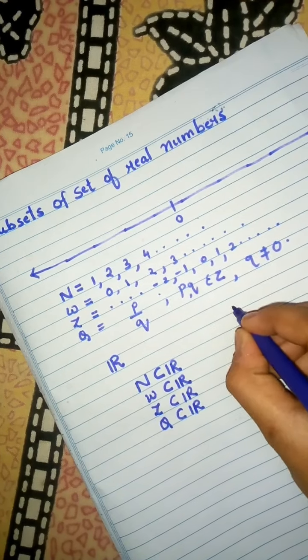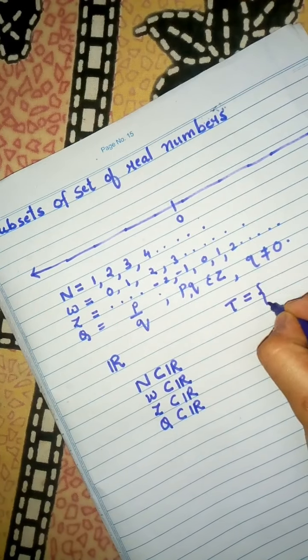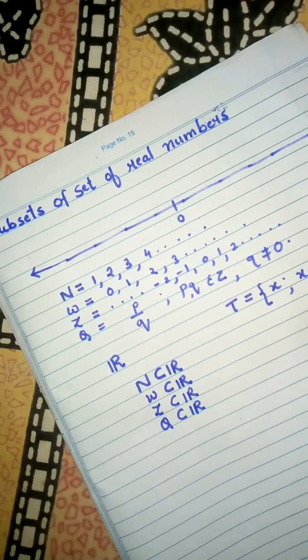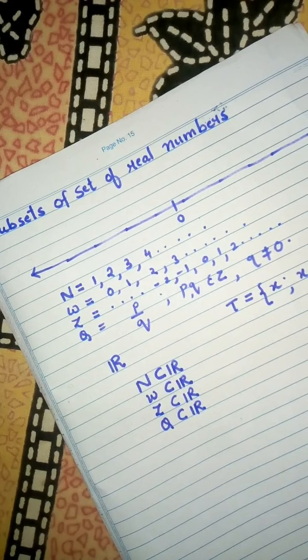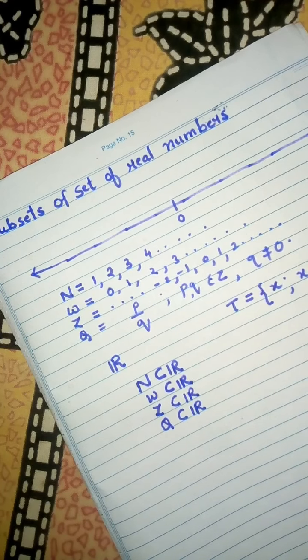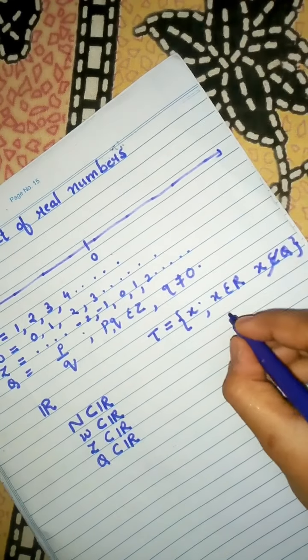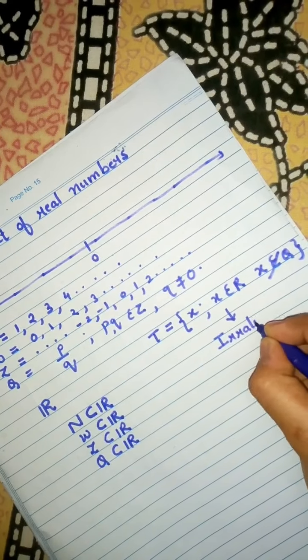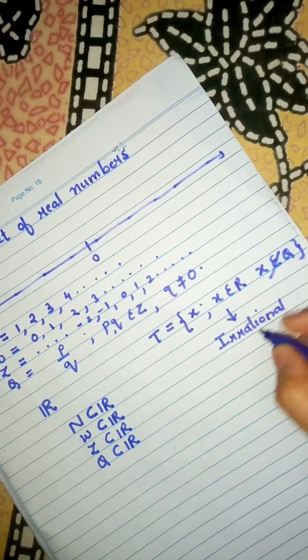So I will write here T equal to x such that x belonging to R but x not belonging to rationals. So this is a set of irrational numbers.